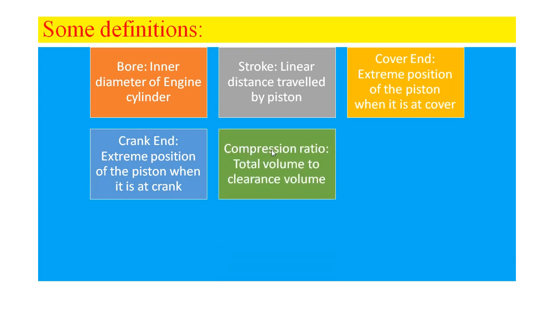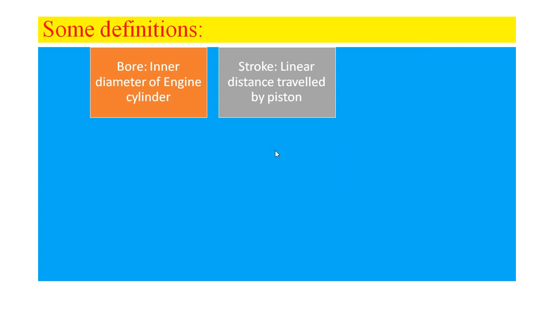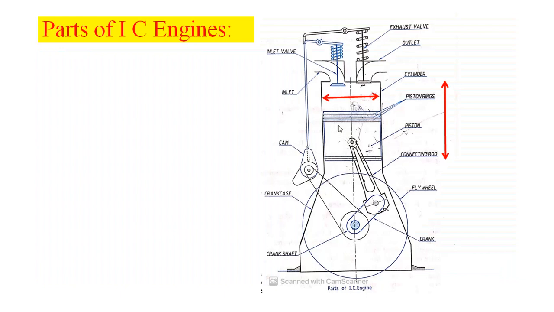One more term is compression ratio. It can be defined as total volume to clearance volume. Let us see this diagram. Of course, this is the cylinder. Suppose the piston is at cover end. The volume of the cylinder above the piston we can call clearance volume. Below that we can call swept volume.